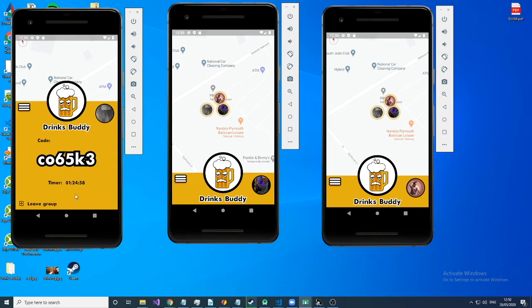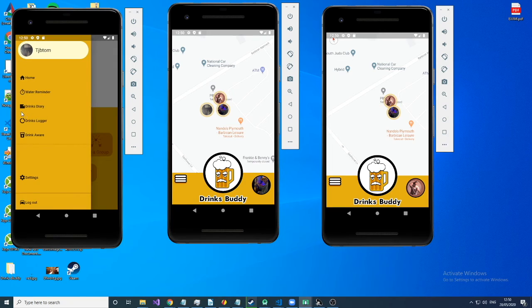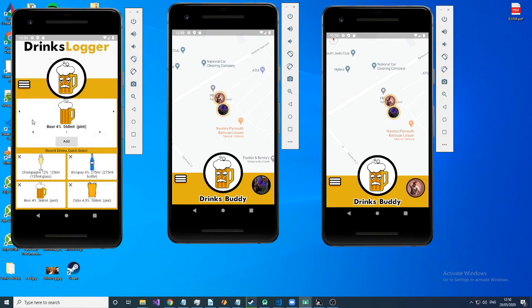Now, this group will maintain until the timer runs out, and at that point, all messages will be deleted, everyone would be left from the group, and the group will be over. You are presented with the option again to create a new group, let's say if the original timer wasn't long enough. Other major features for this device is a drinks logger system.